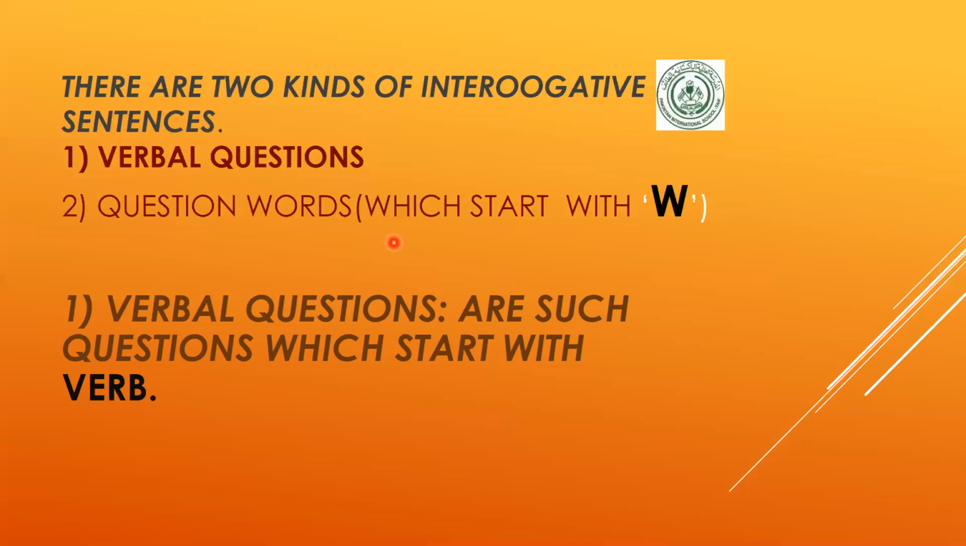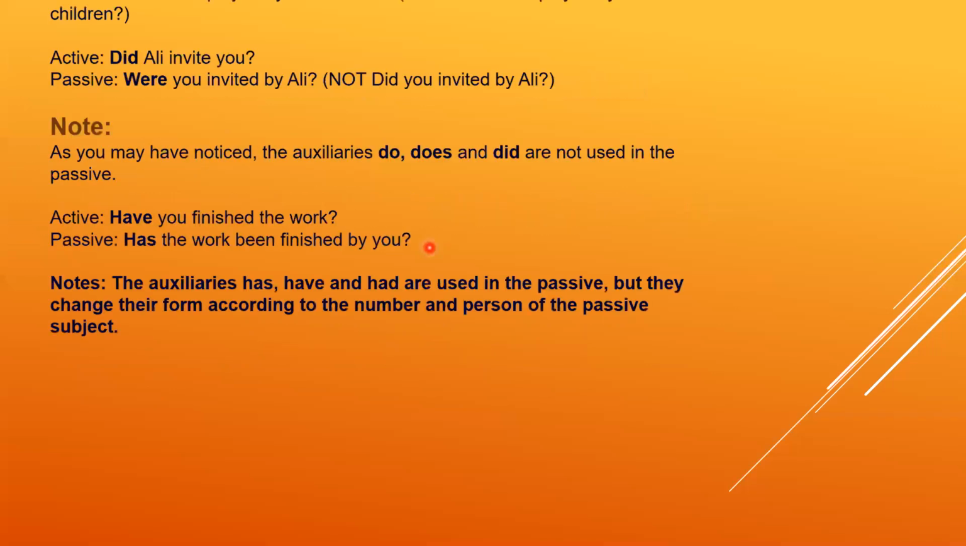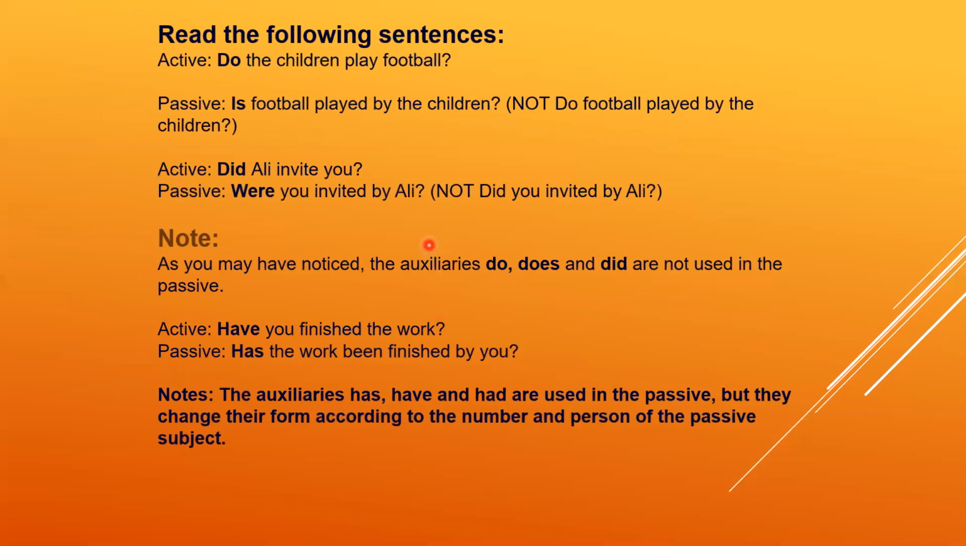So dear students, first of all, read the following sentences. Number one, the active sentence we have: do the children play football? This has a question mark. Why? Because it is a question. How is it a question? Because do comes before the subject children, then it becomes a question.